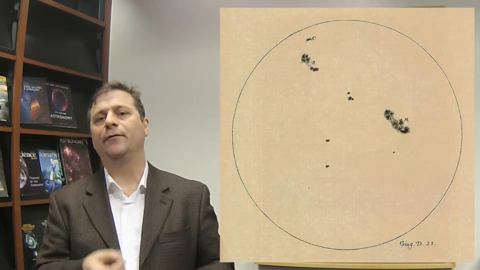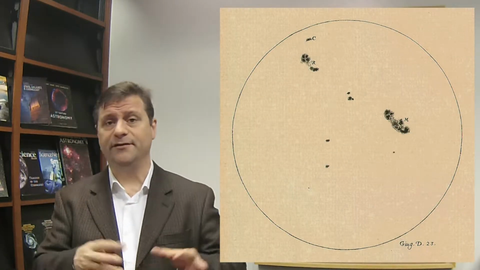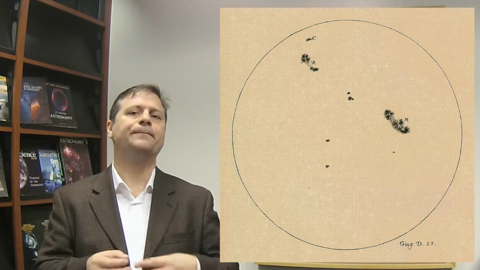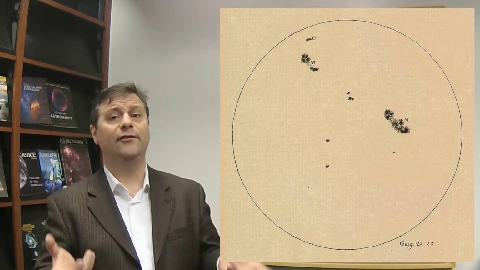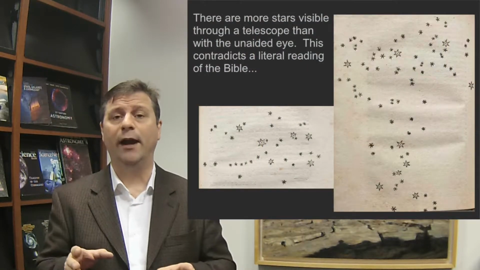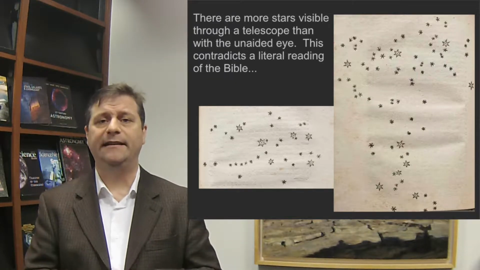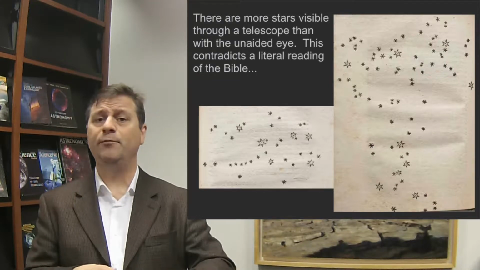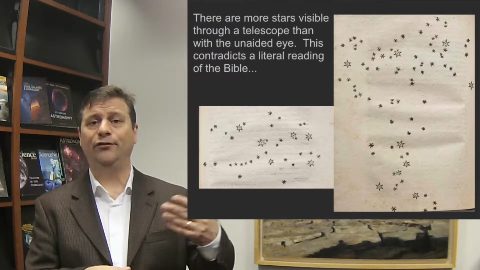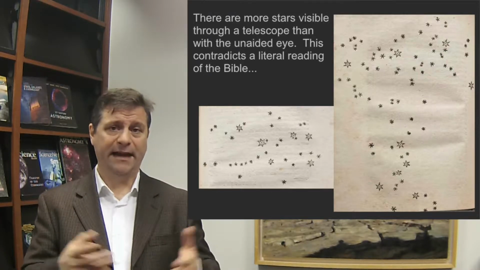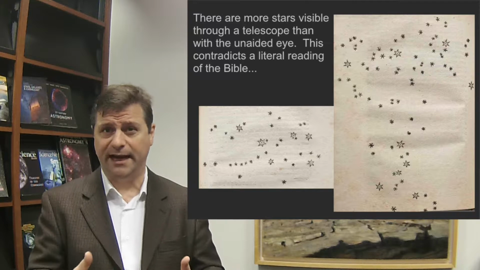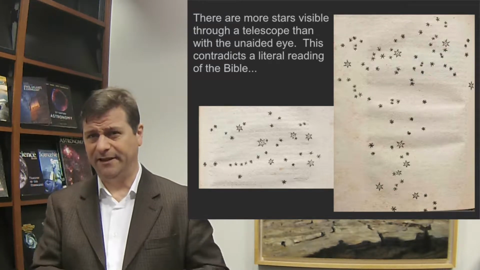The next thing he noticed was that the sun also had imperfections. These are sunspots. He said, well, wait a second, it's not a perfect orb. It has these dark surfaces on it, and that means it also is imperfect. Well, there's another interesting argument. And third, he went further and discovered that when he pointed his telescope at the sky around the Milky Way, it had many more stars visible than can be seen with the naked eye. And so one of the core essences of Scripture was that the purpose of the stars at night was to illuminate us in our day at night. So how do stars illuminate us if we cannot see them and they can only be seen with a telescope?